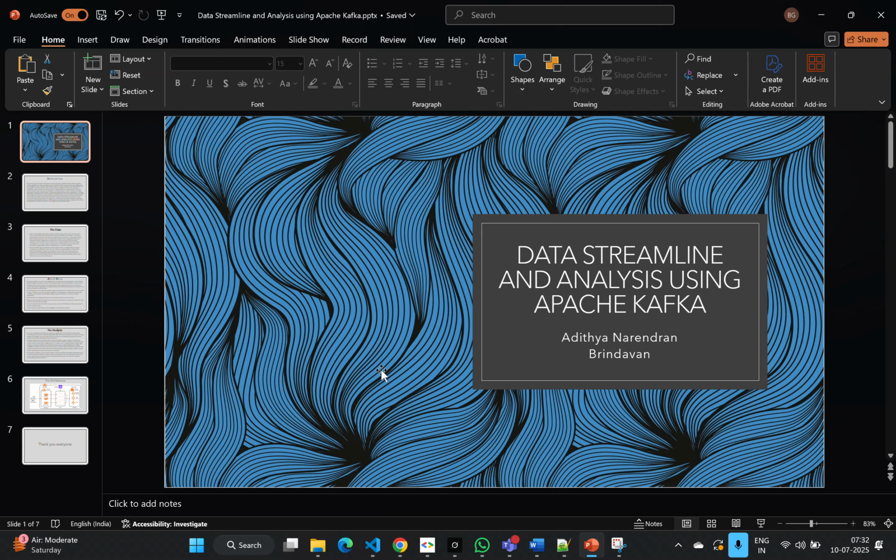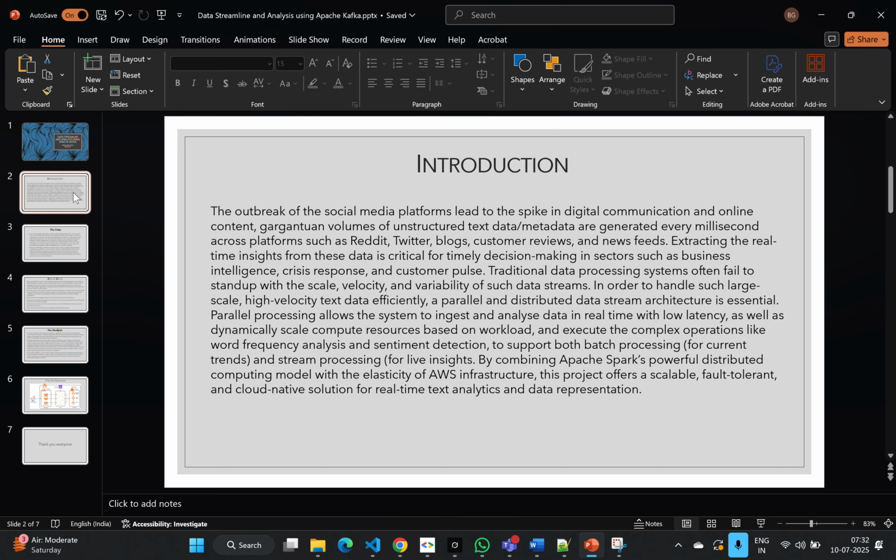Hey guys, this is our project for the scalable cloud programming subject. This is data streaming and analysis using Apache Kafka. So as we speak, this